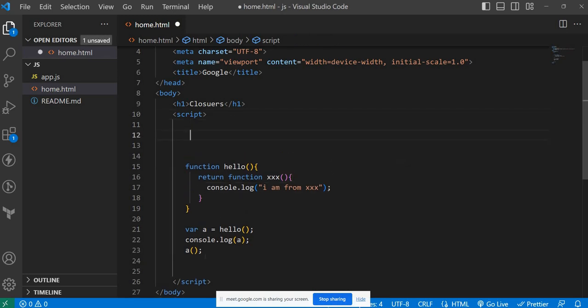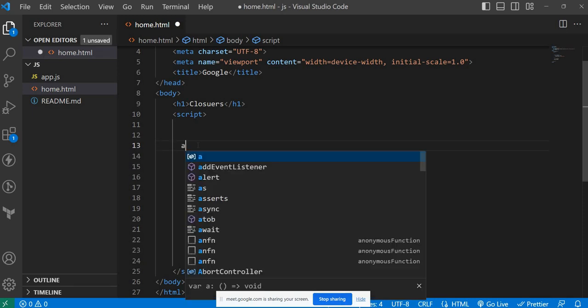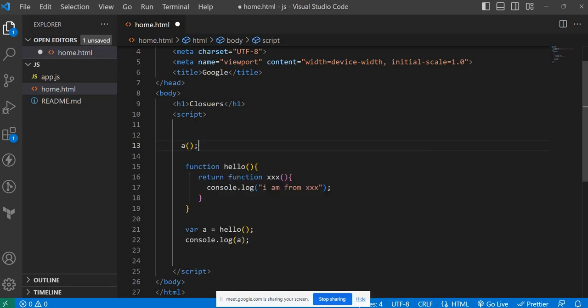If I do this, instead of executing this at line number 23, if I invoke that function something like this, what will happen? Just tell me. Tell me what will be the output for this program.